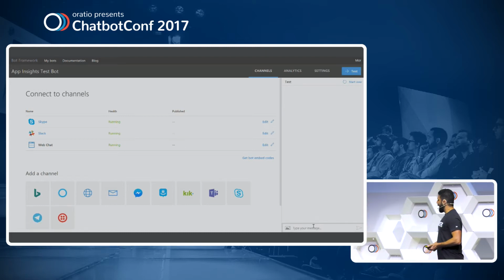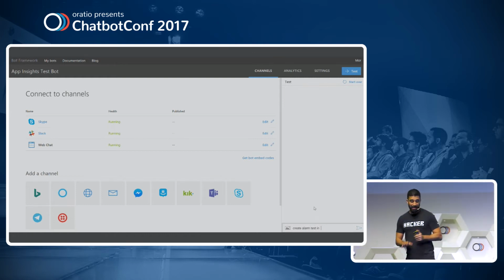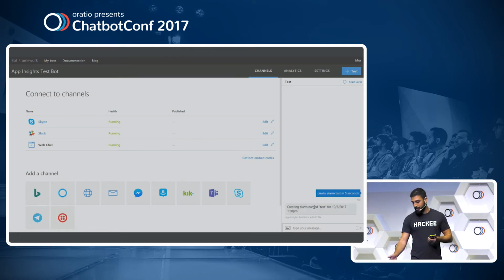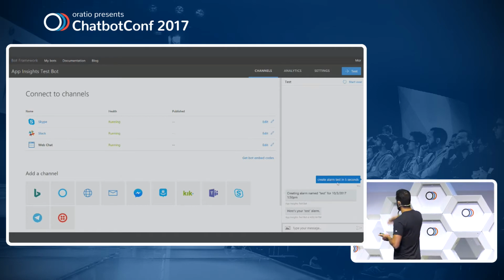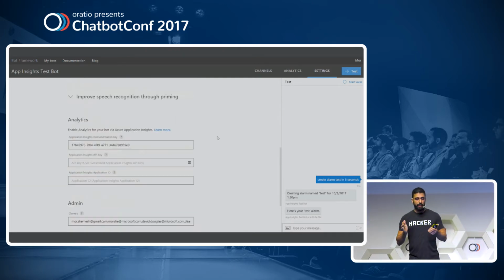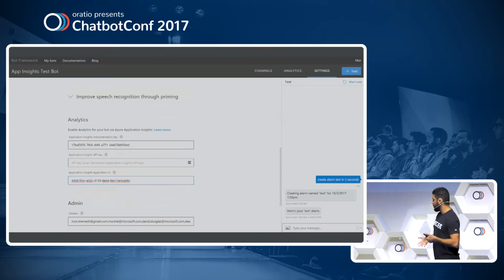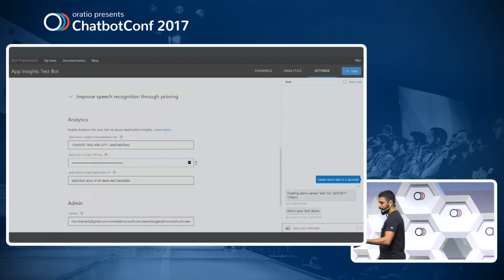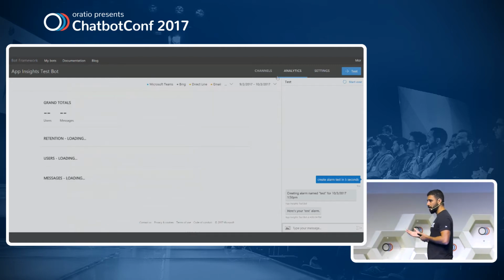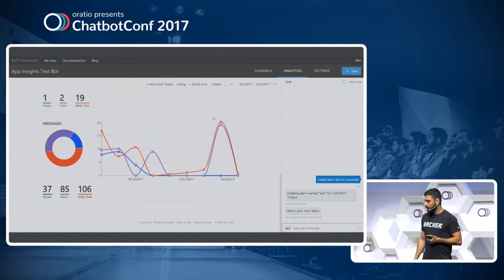Okay, so I had to pre-record all the demos like an hour before this session because I couldn't connect. I'm hoping that I'm going to be able to display it in the right way. This is the Microsoft Bot Framework portal, and this is one of my bots. It's up inside TestBot. Just as a background, Application Insights is an append-only database that's optimized for telemetry, and we're using it automatically with the Bot Framework and with the solution that we had. Right here we see a simple bot that knows how to work with alarms, so I can create alarm, delete alarm, list alarms, and so on and so forth. It's just something for the sake of the demo.